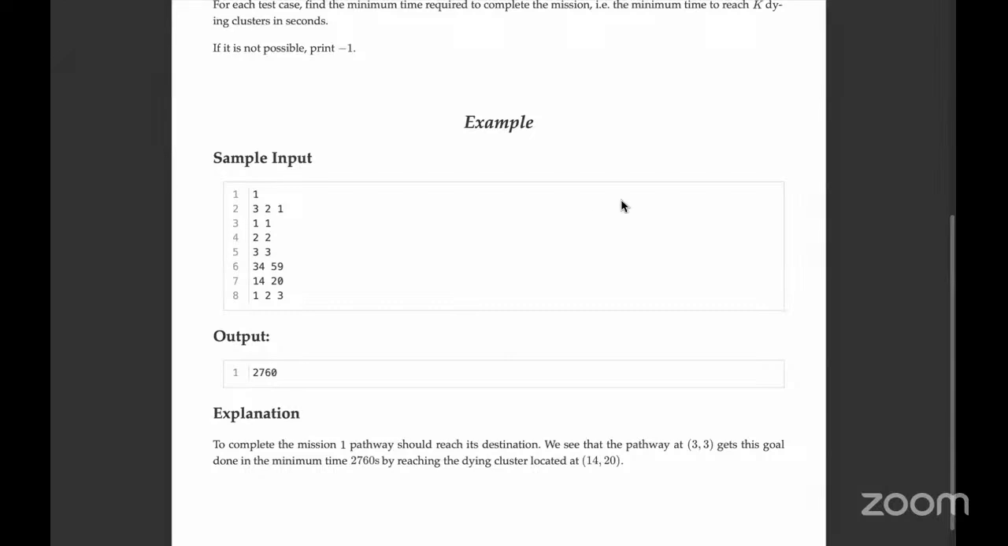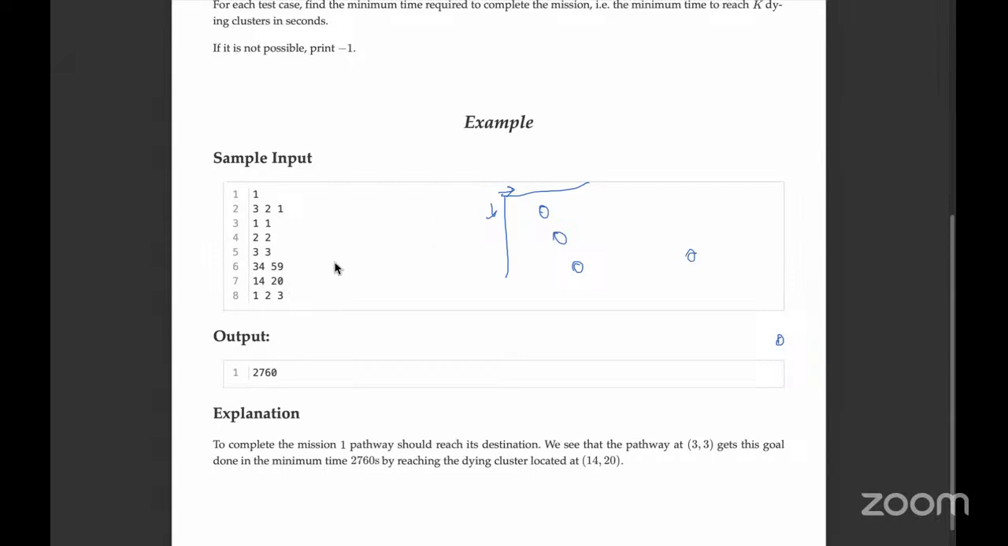Right? So you have 3 surplus bacteria at (1, 1), (2, 2), and (3, 3). So I'm assuming that the coordinate system is like this. And similarly, we have the 2 dying clusters at (34, 59). So that would be somewhere way off. So (34, 59) is around here, and there is (14, 20). So it will be somewhere closer, (14, 20).